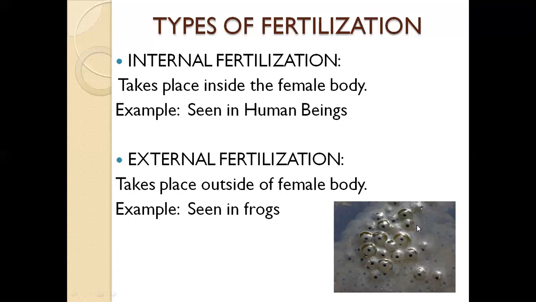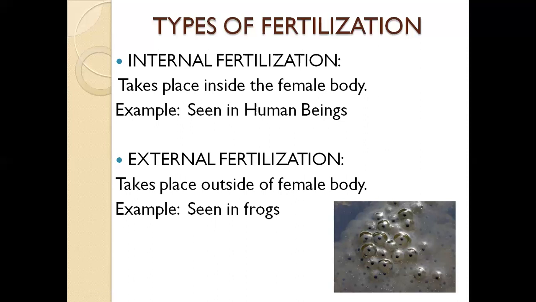See, here is a cluster of frog cells. External fertilization is often seen in animals such as frogs. What happens? It is an interesting process. The female frog lays its eggs on top of water bodies such as rivers or lakes, and then moves off.